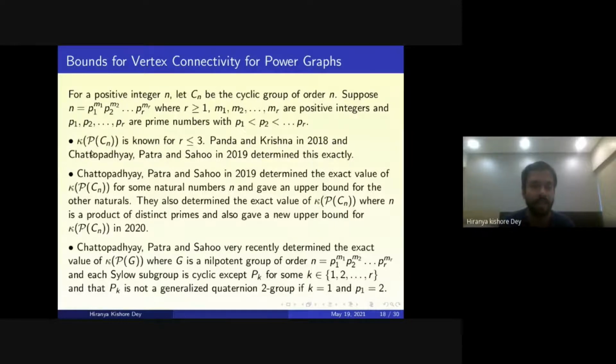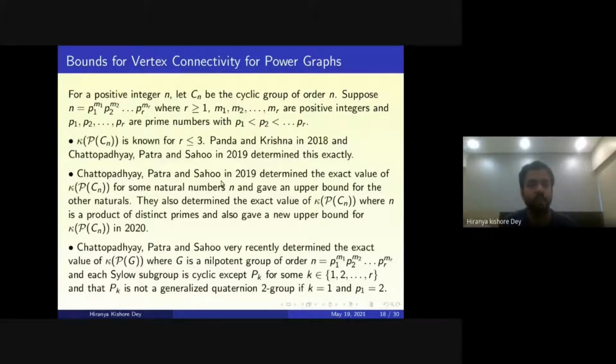Firstly, when the number of prime divisors of n is less than or equal to 3, this was completely characterized by Panda and Krishna in 2018 and Chattopadhyay, Patra and Shah in 2019.